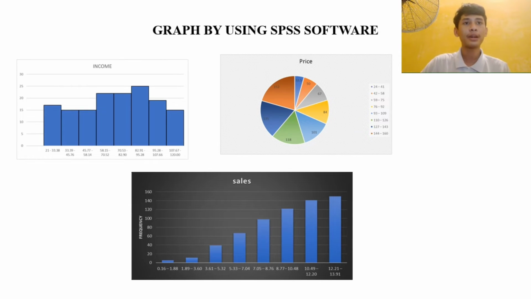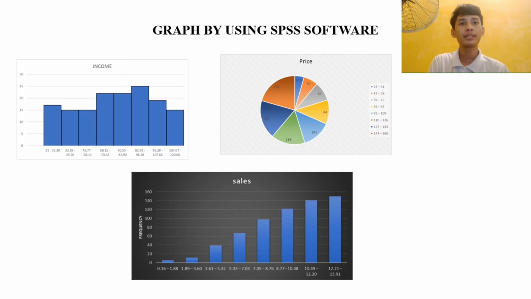From the histogram using SPSS software, the x-axis uses the midpoint and the y-axis uses the frequency. The midpoint must be calculated from the lower and upper bounds of each class. After calculating the midpoint, each midpoint must be compared to the frequency of each class. The total frequency must equal the sample size, which is 150 for the data set. Next, from the pie chart of the price group, every color represents the percentage for each class interval, from the smallest percentage with the lowest frequency to the biggest percentage with the highest frequency.